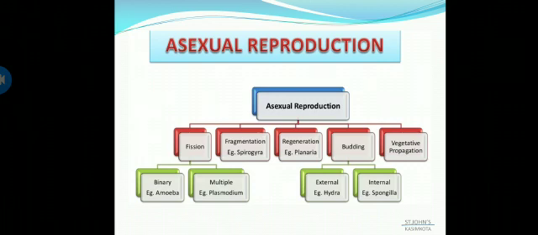You have binary fission in amoeba, multiple fission in plasmodium, budding in hydra, spore formation in rhizopus, which is a fungus or bread mold, regeneration in planaria, that is a flatworm, fragmentation in spirogyra, and vegetative propagation in flowering plants like rose. So these are the types of asexual reproduction along with the examples.